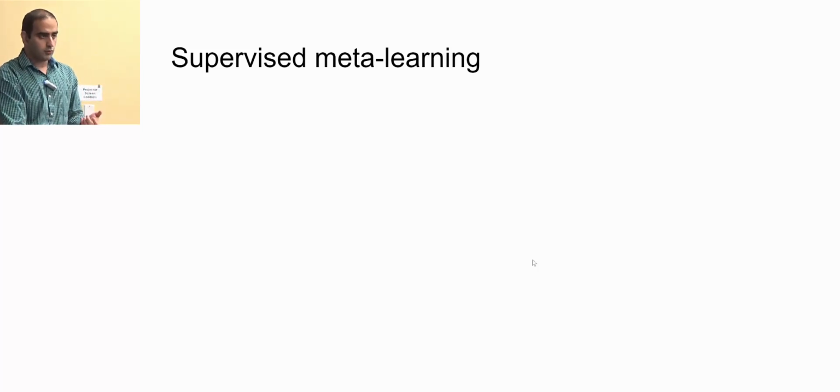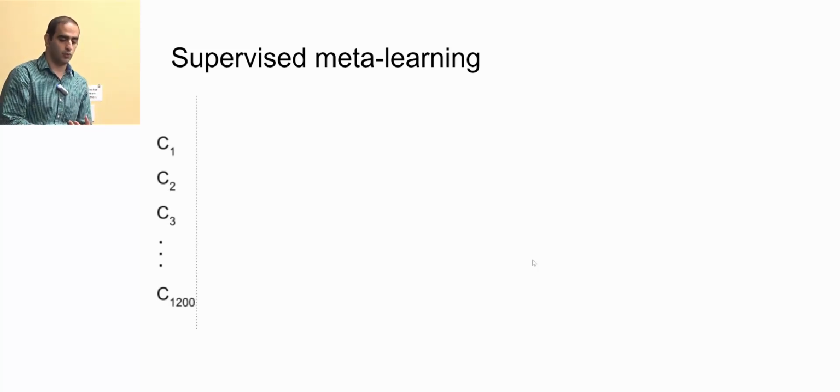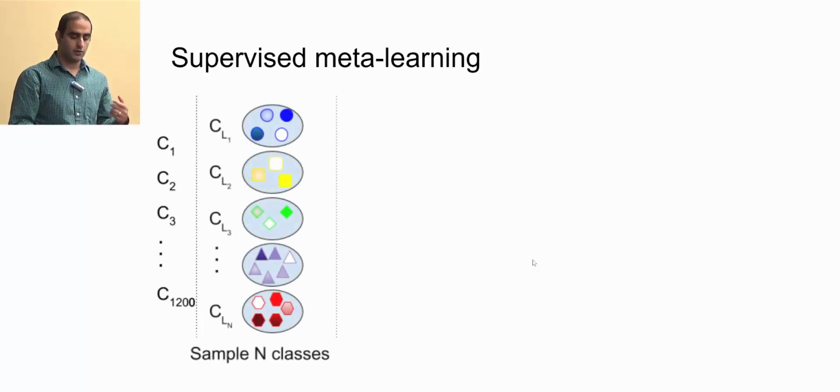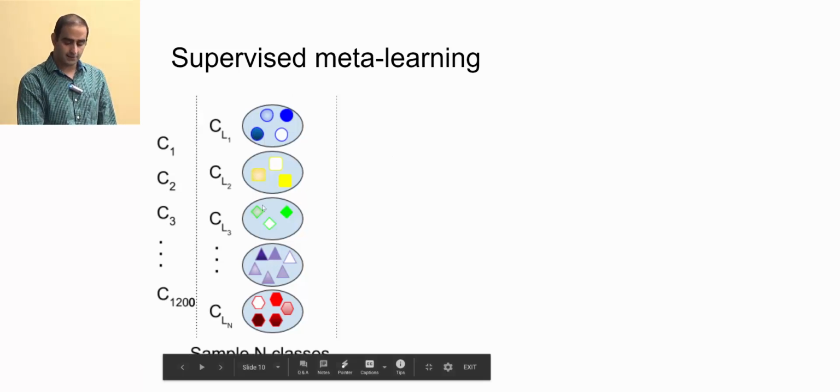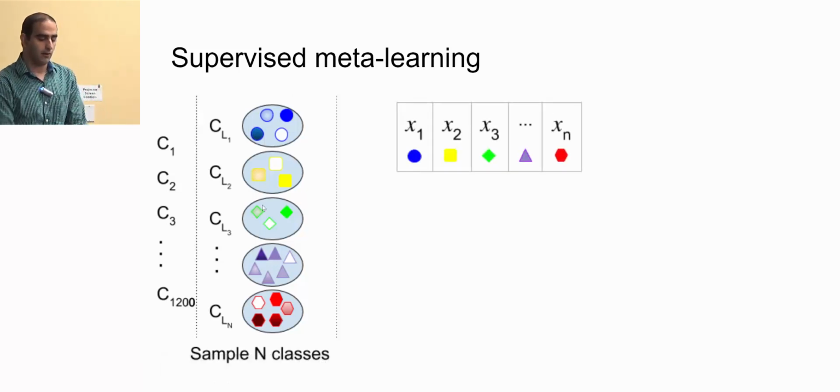So I also visualize one step of meta-learning, one iteration on one task. So let's see how it works. So for example, let's say that we have a data set which has 1,200 different classes. So I just want to apply one step of meta-learning. So what I do is that I sample n different classes. So I just randomly pick n different classes, and then I pick one example from each class and put them in the train set. That would be my train set.